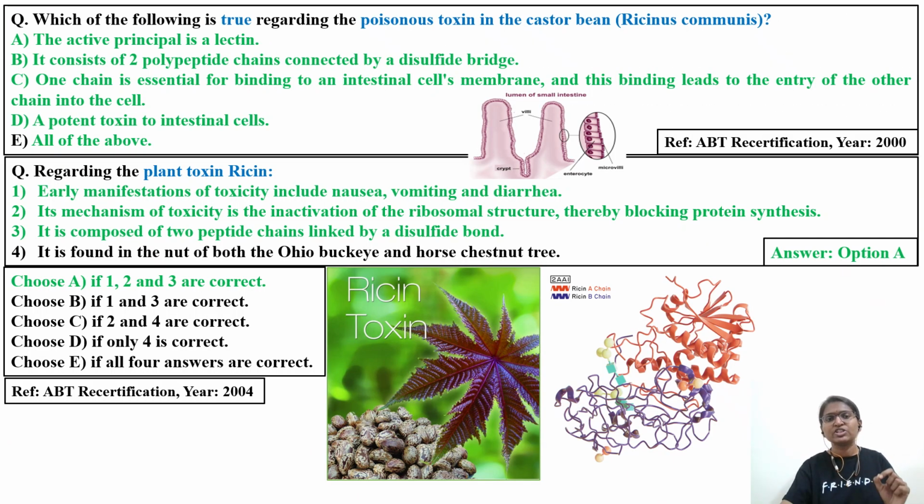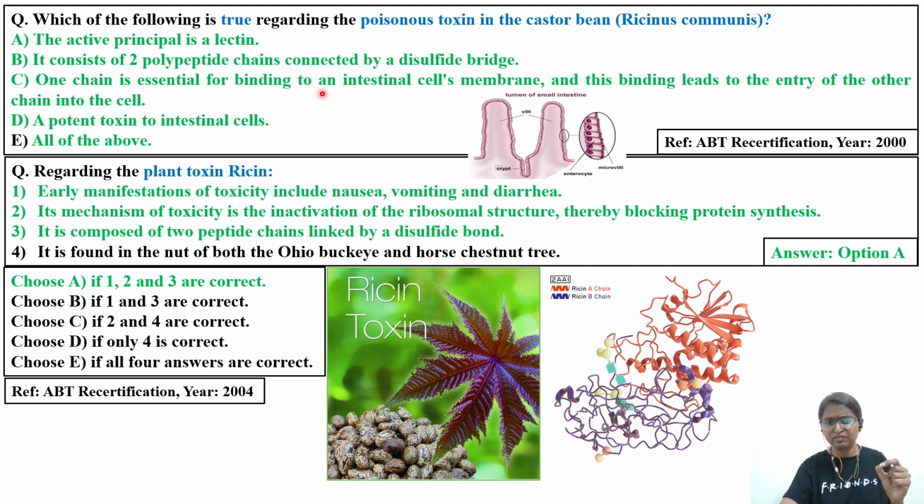Okay, so which of the following is true regarding the poisonous toxin in the castor bean? You have to remember the castor bean, scientific name Ricinus communis. The toxic glycoprotein is ricin. So with respect to ricin, what are the important right statements we'll see. The active principle is lectin. It consists of two polypeptide chains connected by a disulfide bridge. This is the thing that we are discussing. This is A chain and B chain.